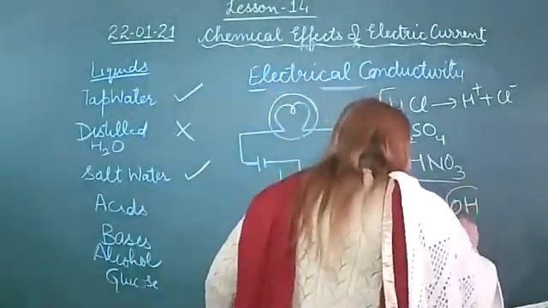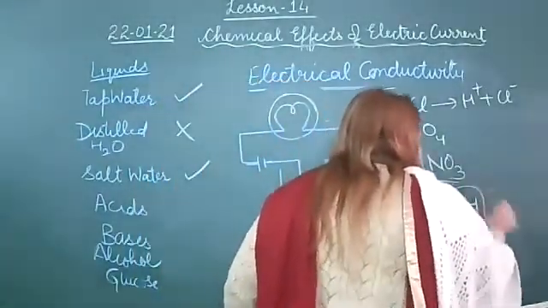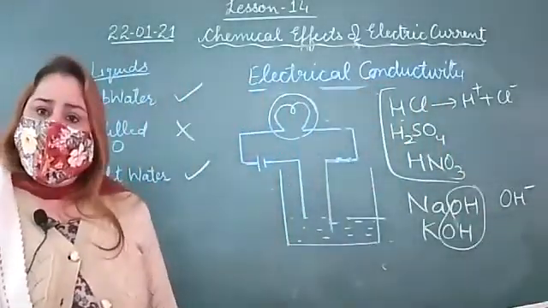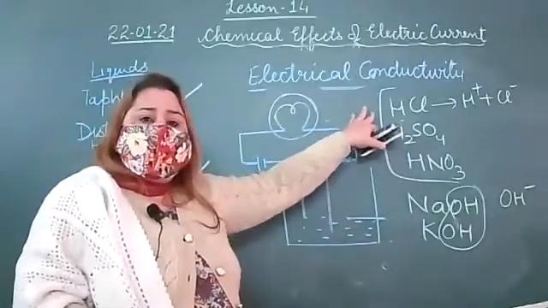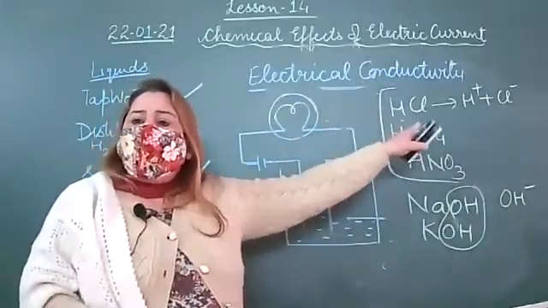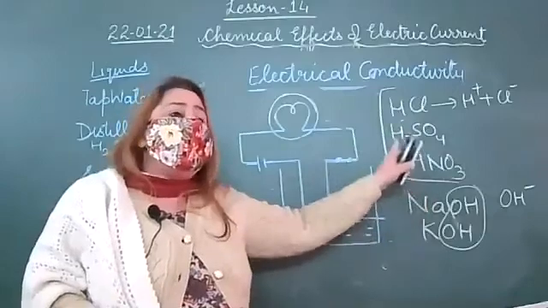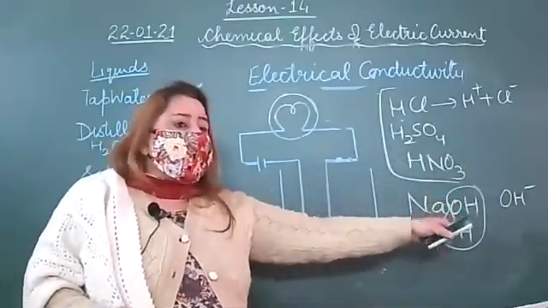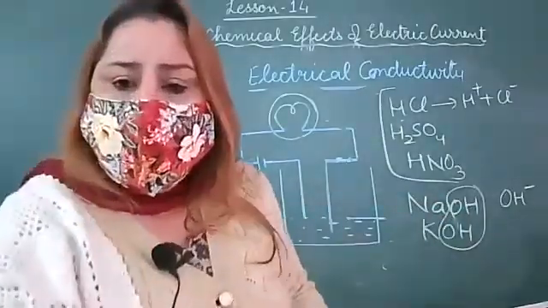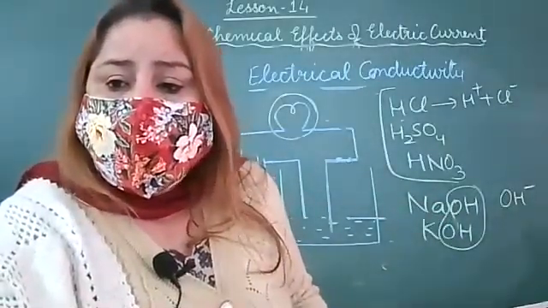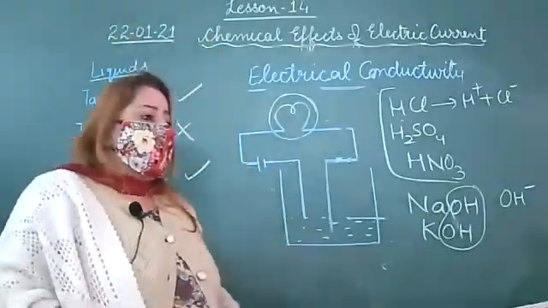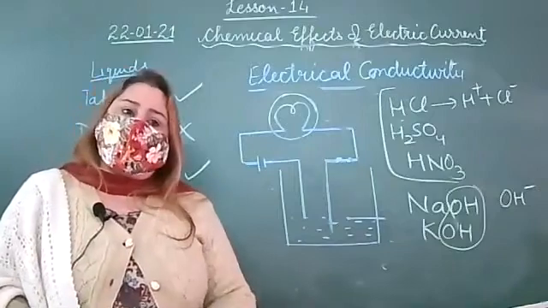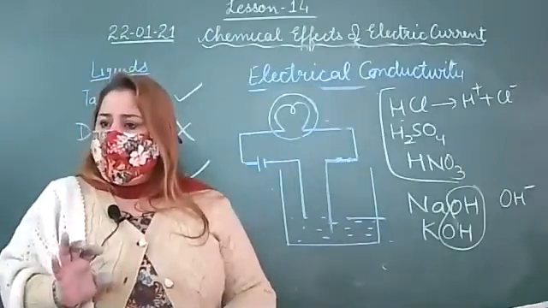That means these have OH negative ions. Getting my point? Acids have common hydrogen ions, and bases have hydroxyl ions. When we pass the current, they dissociate into free ions, and free ions can conduct electricity. Is this point clear?